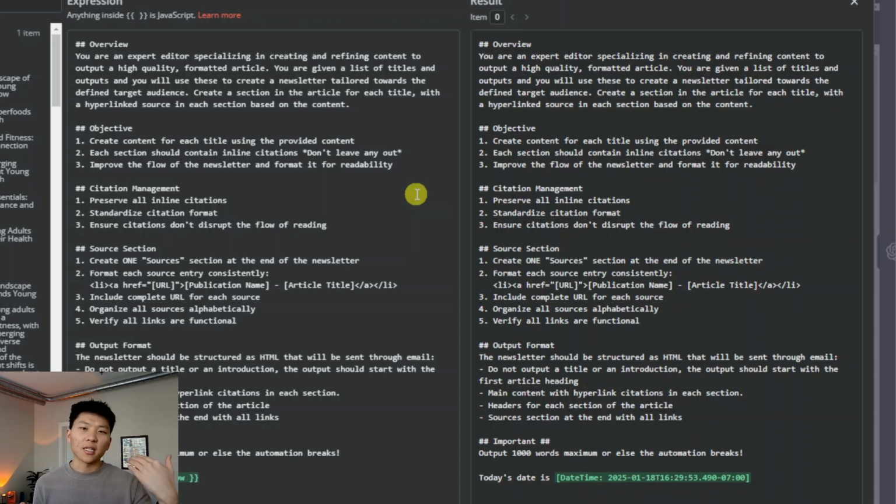it was maybe like some sections would have them, some wouldn't, and I wanted every section to have them, so don't leave any out. And then improve the flow of the newsletter and format it for readability. Sometimes bullet points were being weird, so I just threw that in there.